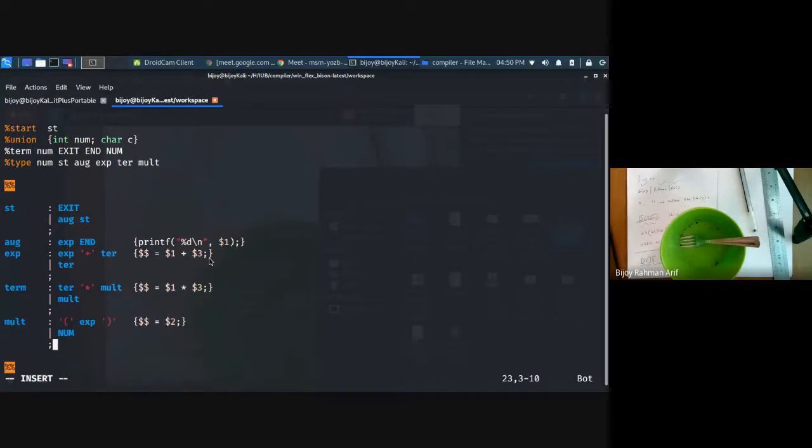Print করবো after printing this, এখানে exit আসলে কি করবো? return 0. Done.